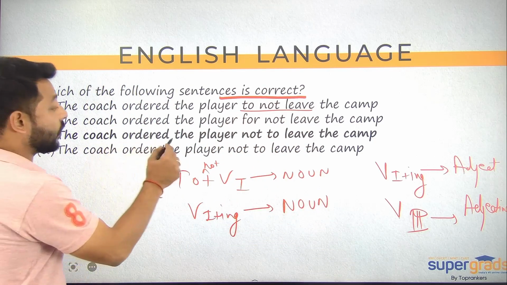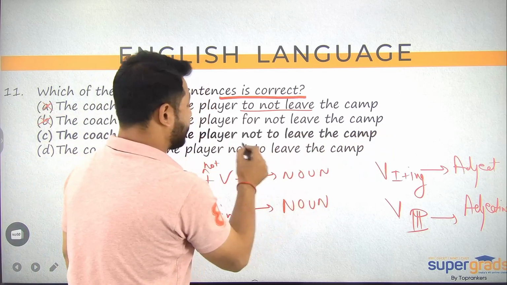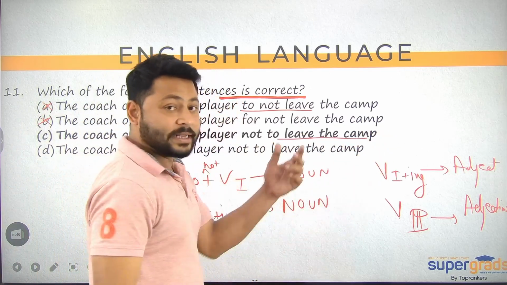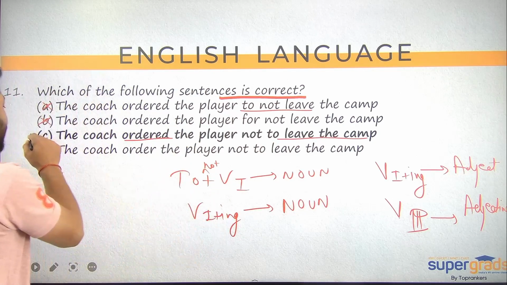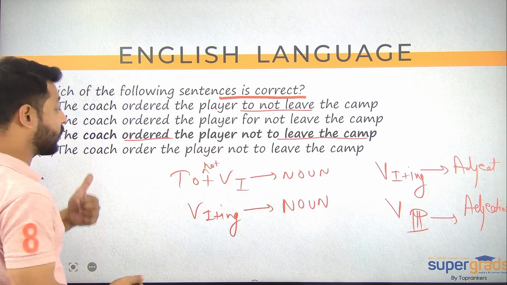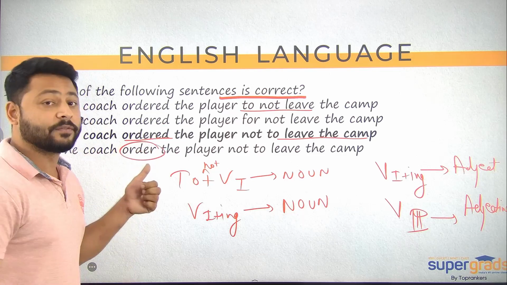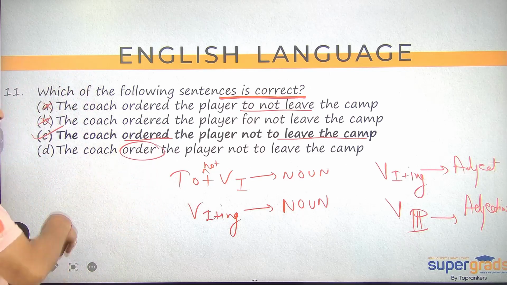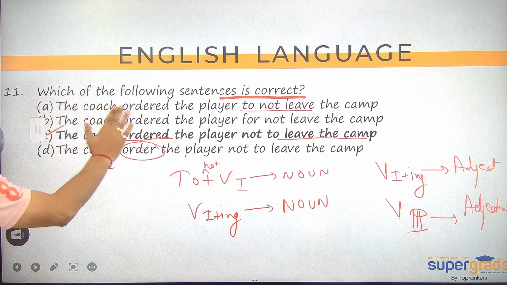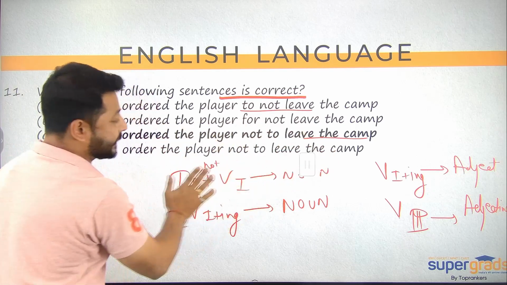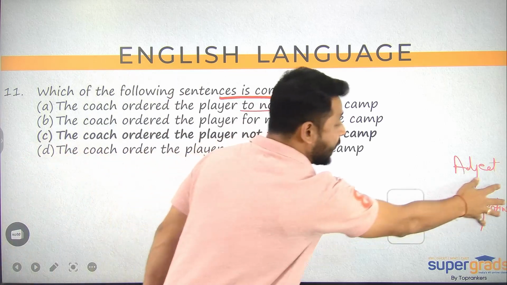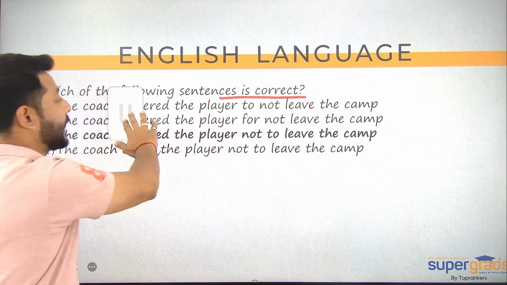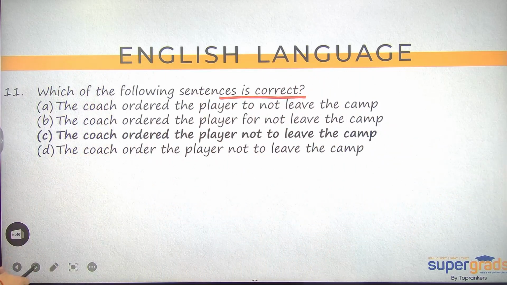Third one, the coach ordered the player not to leave the camp. So the order is given. All right. So ordered. This form of the verb is correct. So C, Calcutta is the correct answer option. Why not D? Because the form of the verb is incorrect here in D Delhi. So this was for question number 11, and I hope you understood कि verbals क्या होते हैं. I hope you understood कि how are you going to go after such questions, और ये answer क्यों हम लोगों ने C Calcutta mark किया है, ये भी आपको समझ में आ गया होगा, है ना?